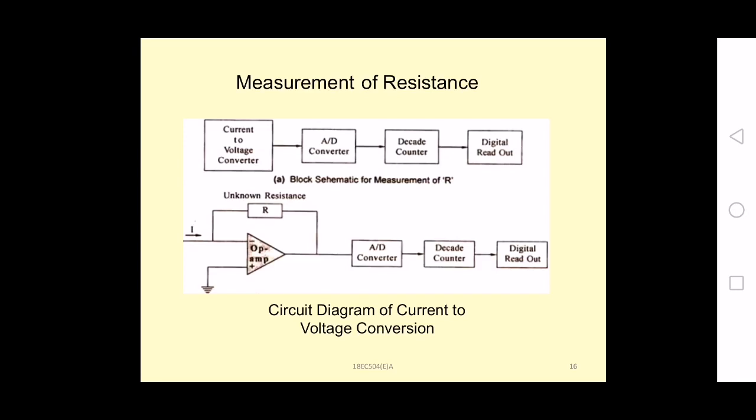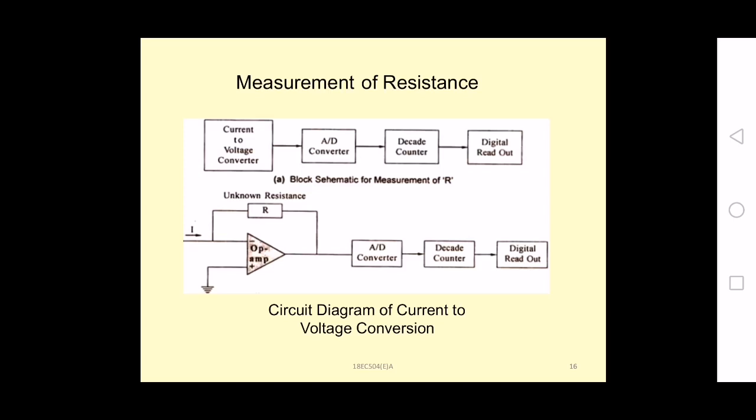We are given different values of resistance. Then your current will be known. Whatever the voltage developed across the output is directly proportional to your unknown resistance. That is the concept of the current to voltage converter. As the input current is known, we are applying different values of unknown resistance. Whatever the output voltage, that is the op-amp output. So this circuit is called the IVC circuit, current to voltage converter. The output voltage is directly proportional to your resistance, so in that way we are finding the unknown resistance.